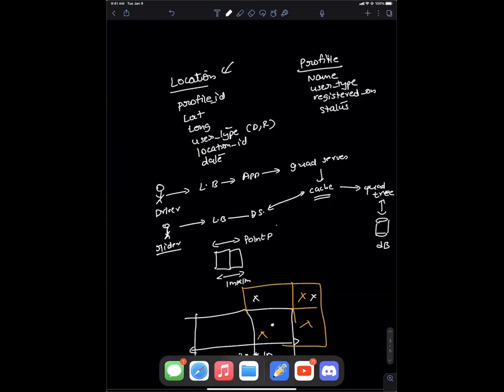Another use case I was thinking of was data analysis, to find out that this location has more riders than another. As in, why are we storing the rider location in the locations table? I think that's a valid point because we don't need that. We'll have a different database for trip management, and all the trip related information will be stored there. If you're doing analytics, you can go into that table. You don't have to go to the location table, and you don't even have to store the rider's location. Just store it for drivers.